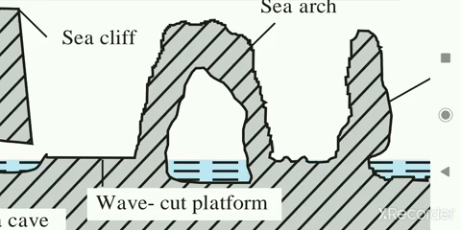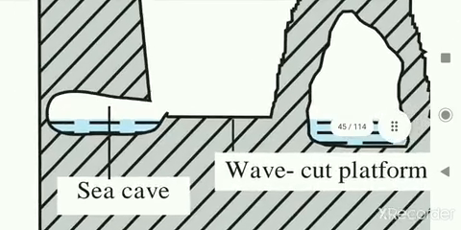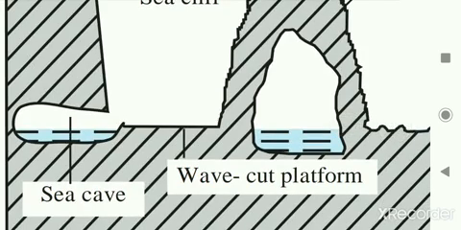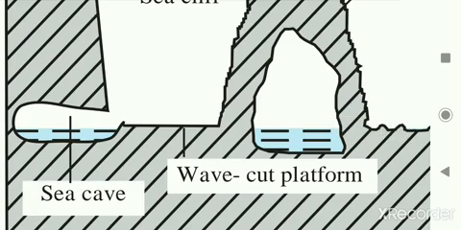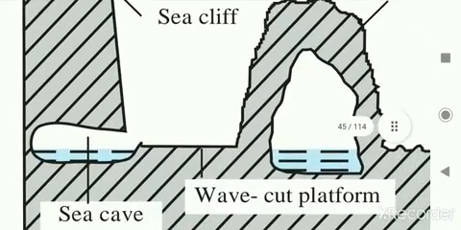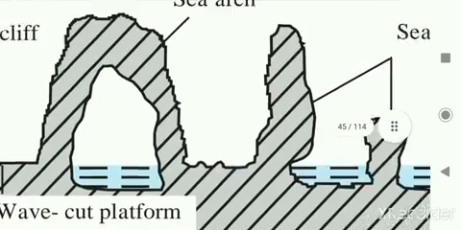And next is given about the sea cliffs and the sea caves. You can see here how the sea caves are formed. Caves are formed when the sea waves hit the foot of the sea cliffs. This foot of the sea cliffs is eroded because the waves are hitting it. Except for a few examples, these caves are not very deep. This is the sea cliff. This landform is known as sea caves, and next is the wave cut platform.